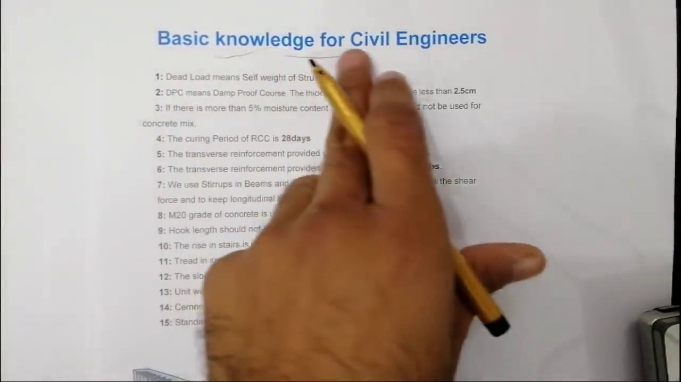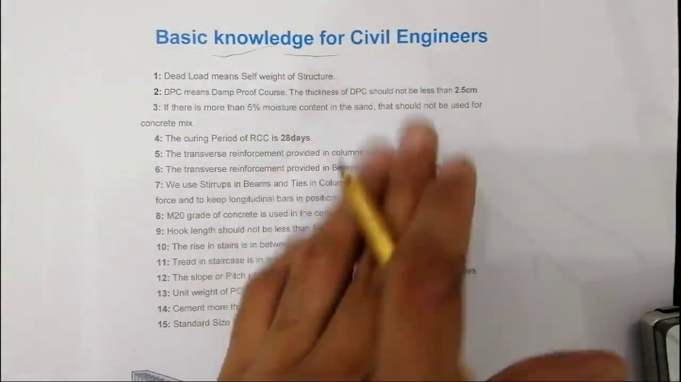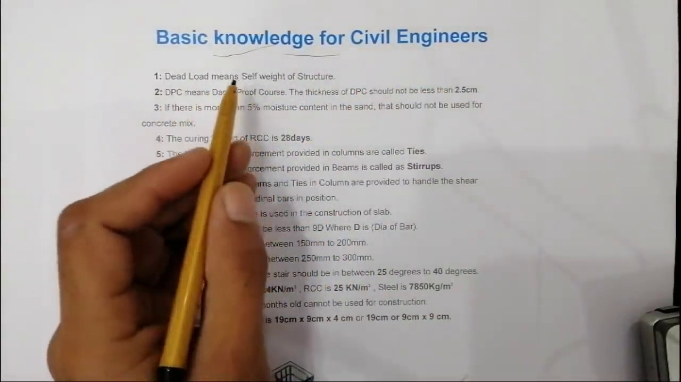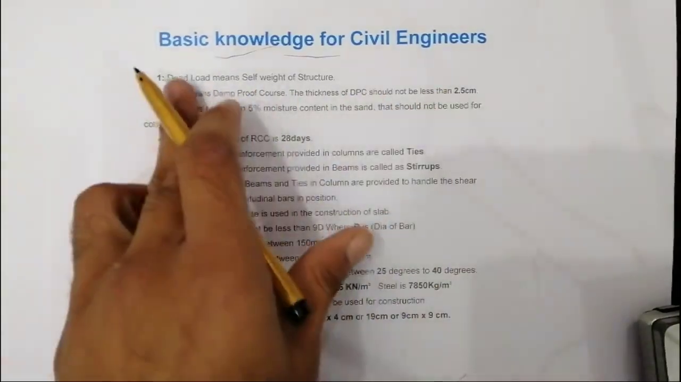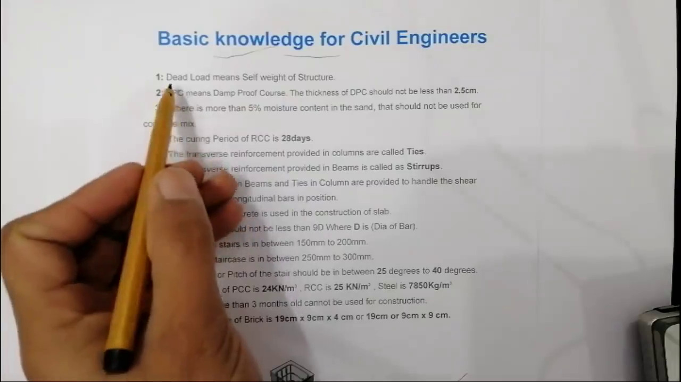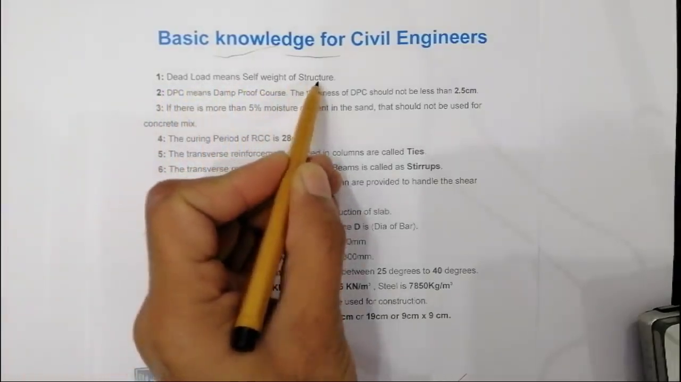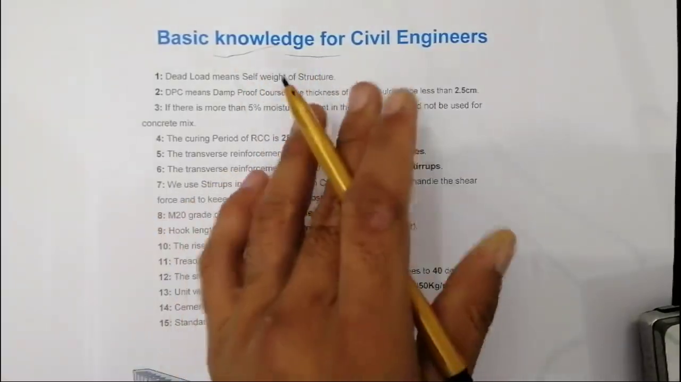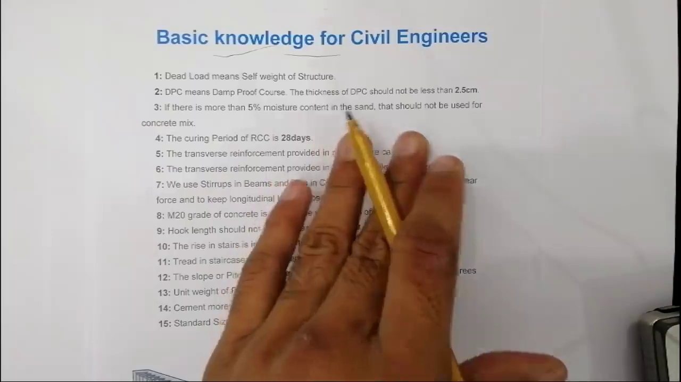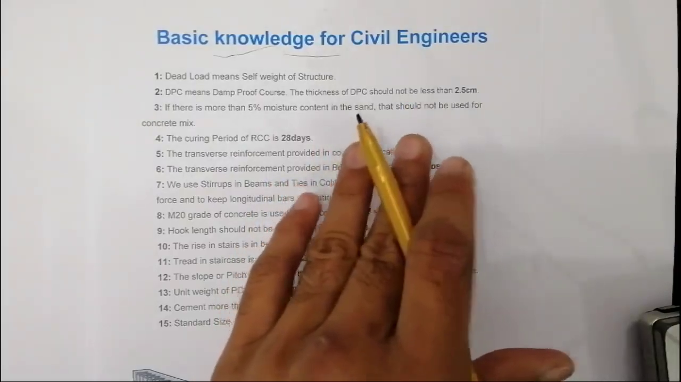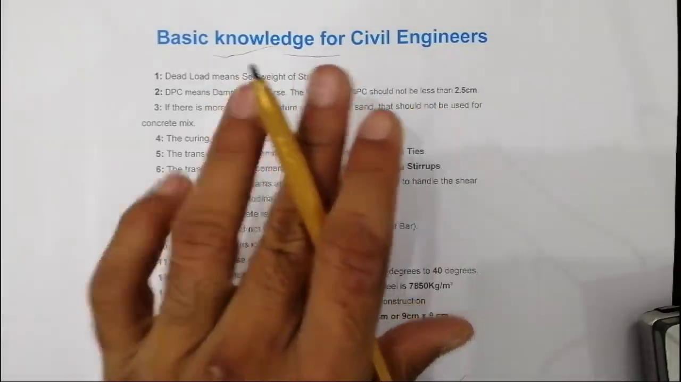Let's start. Basic knowledge for civil engineers to remember every time. The first one is, many students ask, sir, what is dead load? Remember that dead load means the self weight of a structure or building, or anything in civil engineering. If you say it's dead load, remember that this is the self load of the structure.